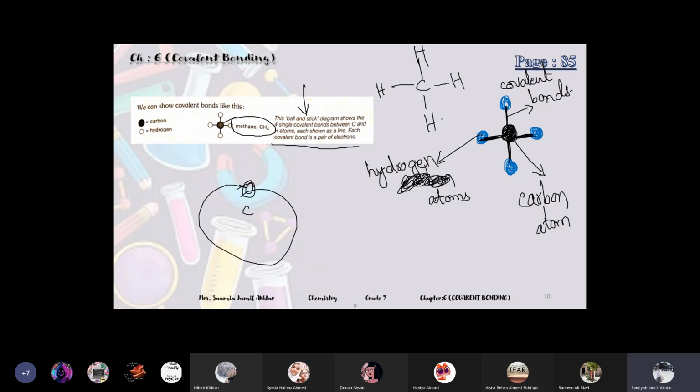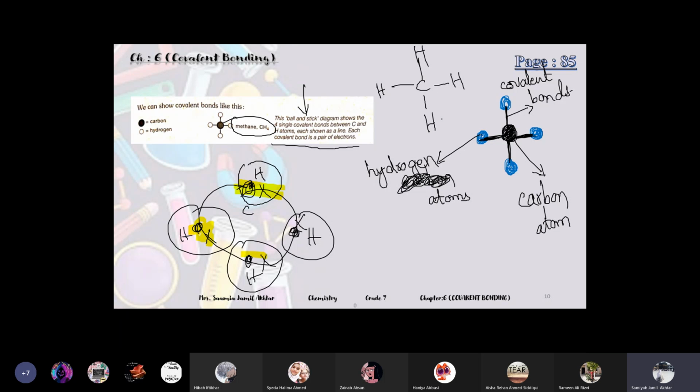You can see in this diagram, carbon. Don't draw the diagram like me; draw a good diagram like this, and hydrogen is also sharing. See here, each covalent bond is a pair of electrons. You can see the shared pair of electrons, 1 electron of carbon and 1 electron of hydrogen.